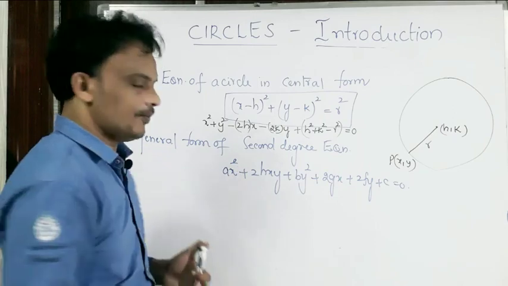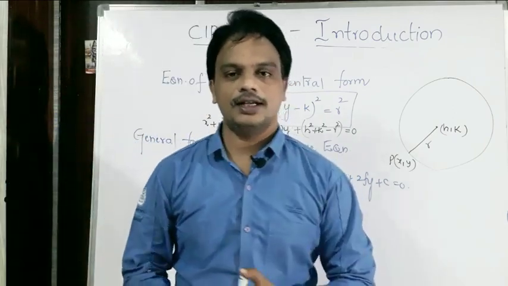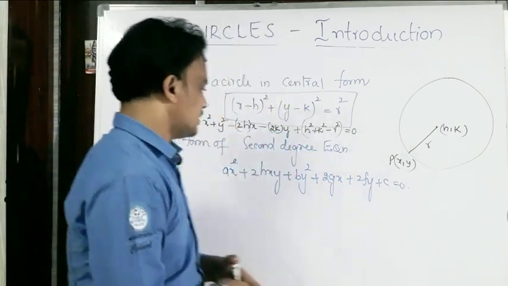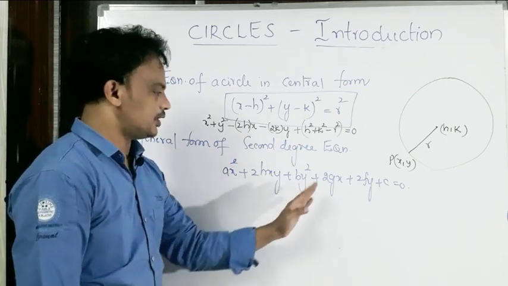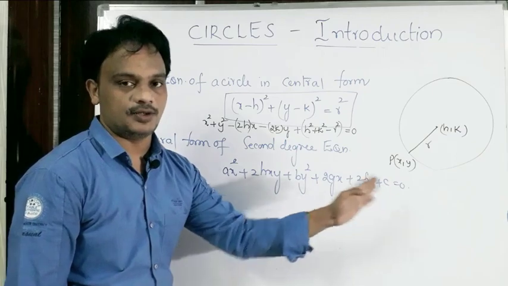Now first of all, what is the general form of a second degree equation? Right. So the general form of a second degree equation is ax square plus 2hxy plus by square plus 2gx plus 2fy plus c is equals to 0.